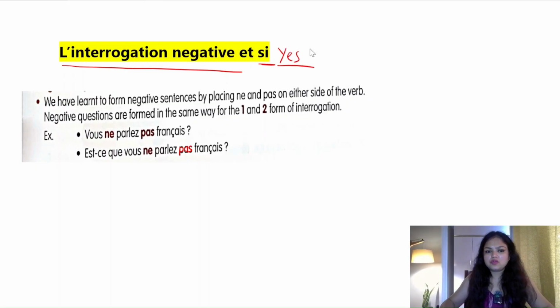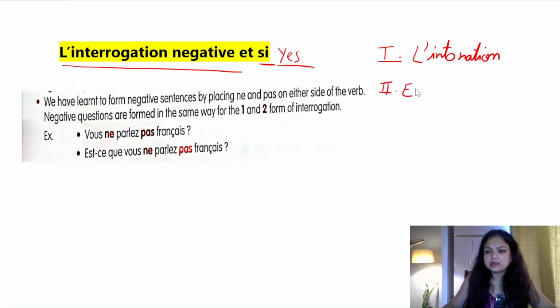So before we move on to l'interrogation négative, we all know that there are three forms of interrogation, asking questions. First is l'intonation, which is intonation, raising the voice. Second form is est-ce que, by adding est-ce que. And third is l'inversion.